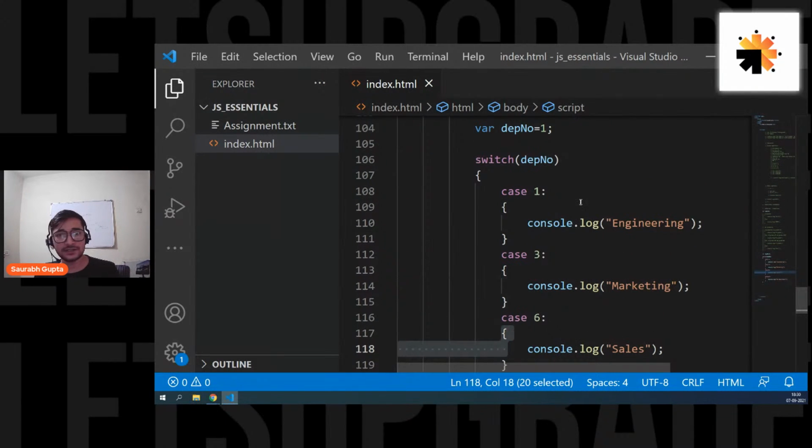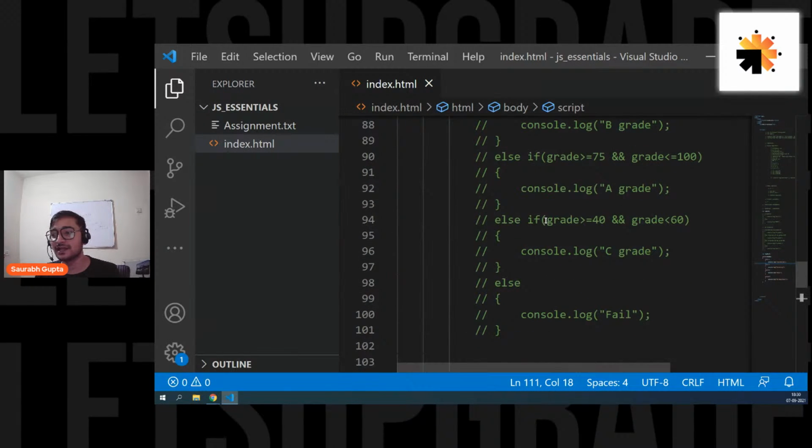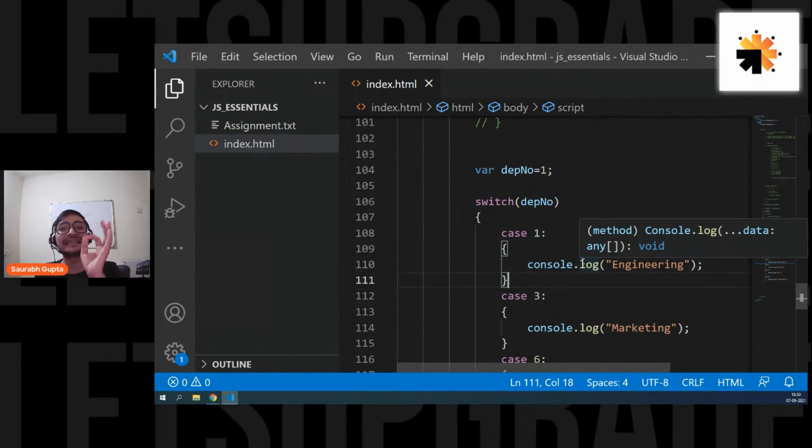Why? Because it is simply going to work for single things. Switch case always works for single things. That means you cannot do something like this: grade is greater than or equal to 40 and grade is less than 60. You cannot put a range of values. You cannot evaluate a range of values. Switch case is only made for single values. Like, department number is 1, do this. Department is 3, do this. You can never check department less than 1, greater than 2, something like that. You can never do greater than, less than things in switch case. You only check for equality.